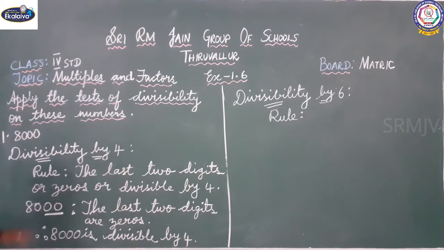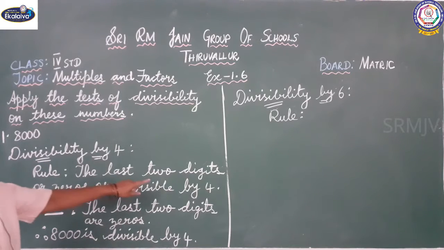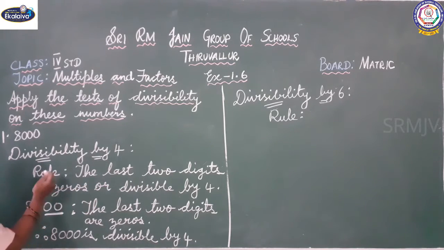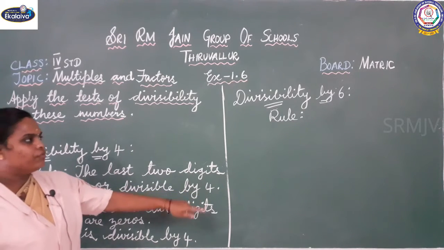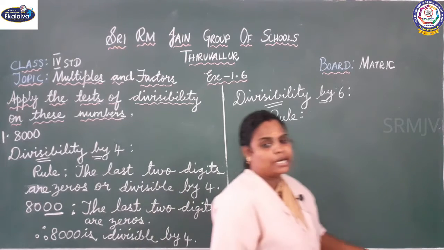What is the divisibility rule for 4? The last two digits are zeros or divisible by 4. Next, divisibility by 6.